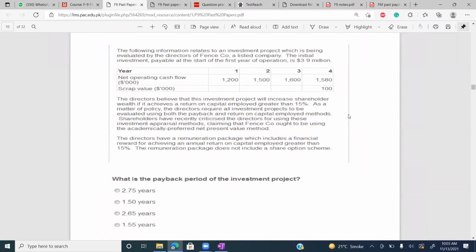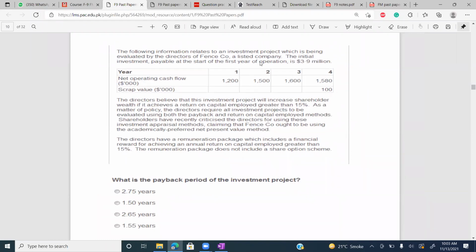Let's solve this question. The following information relates to an investment project which is being evaluated by the director of finance of Fence company, a listed company. The initial investment payable at the start of the project is 3.9 million. The operating cash flows are given.